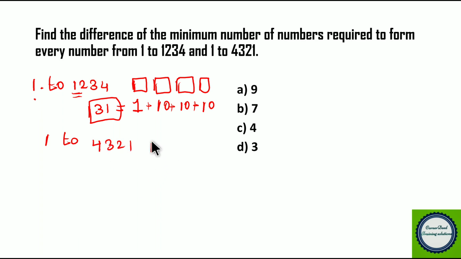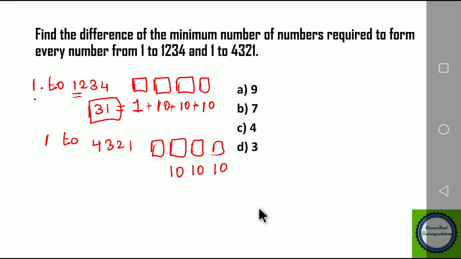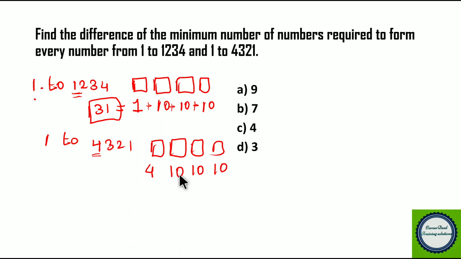Now if you take a 4-digit number, from 1 to 4321, the last place can be filled in again 10 ways, the tens place definitely 10 ways, the hundreds place 10 ways, and the thousands place only 4 ways. You can't fill the 1000 place with 0 because it will become a 3-digit number. You can fill it with 1, 2, 3 and 4, but you can't fill it with 5. The maximum limit is only 4. So this can be filled in 34 digits.